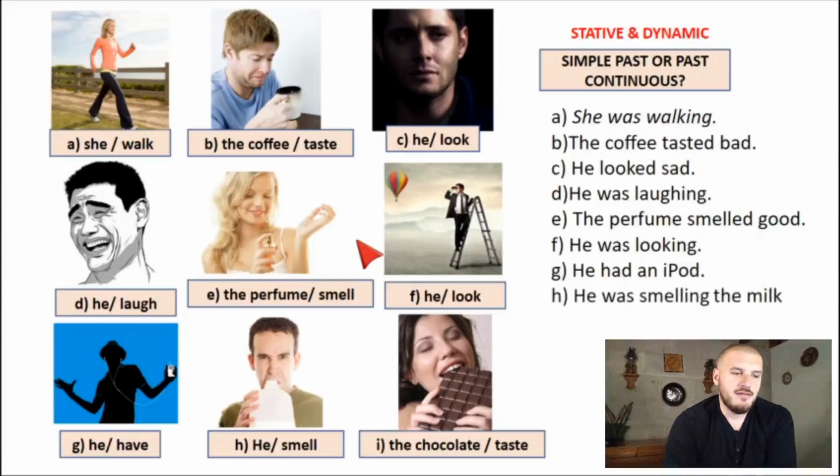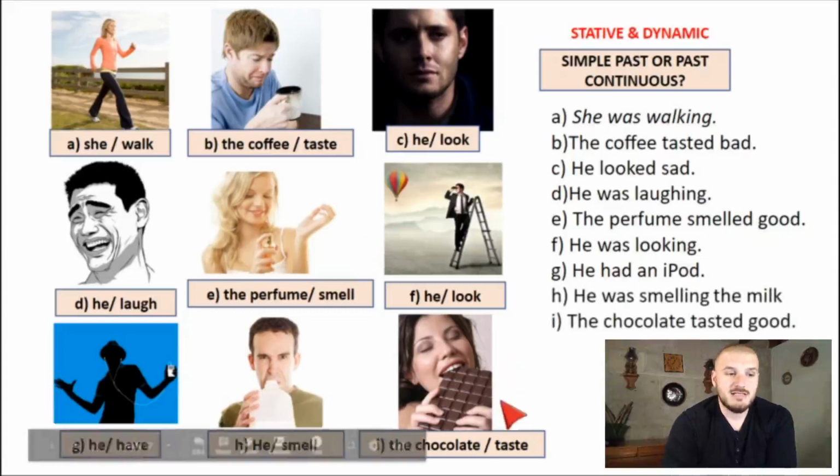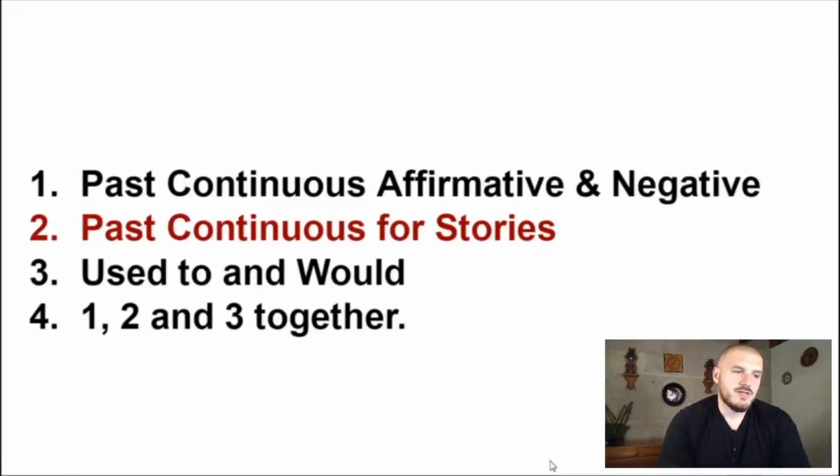And then finally I, the chocolate taste. Looks like the chocolate tasted good. Again, taste, this is the sabor, que sabe bien, no, ella estaba saboreando, no. The chocolate, we're talking about the chocolate. The chocolate tasted good. Okay, so that was past continuous for stories, again with a touch on dynamic and stative verbs. I also, because we're talking about the past, I wanted to look at used to and would, okay?